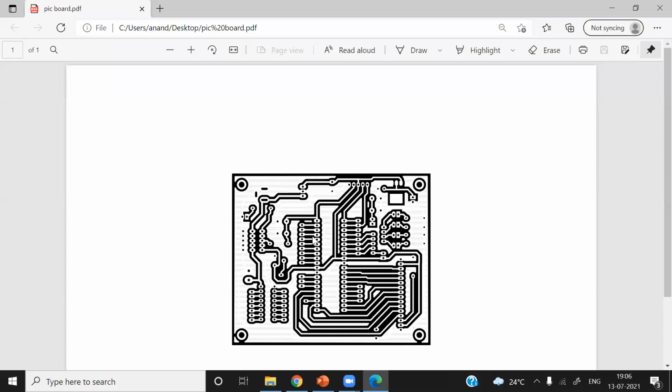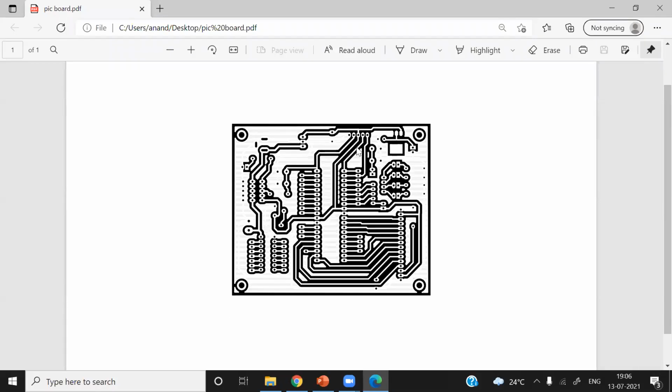And then expose this photoresistive coated PCB along with this negative to ultraviolet rays. Ultraviolet rays will pass through the white portions of this negative and they will be blocked in the black portion. On the white portion of this negative, you will have copper, and in the black portion, copper will be removed using the photo etching method.